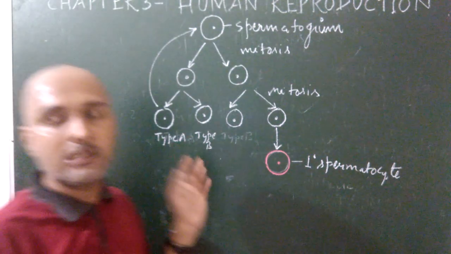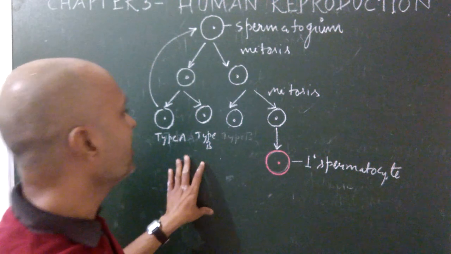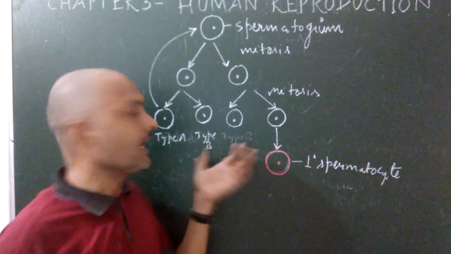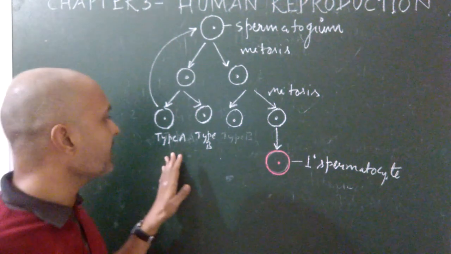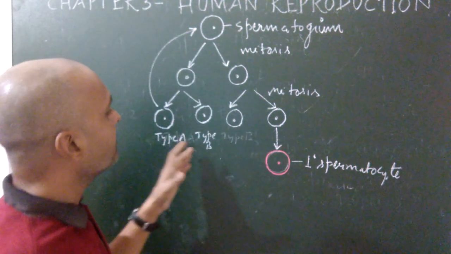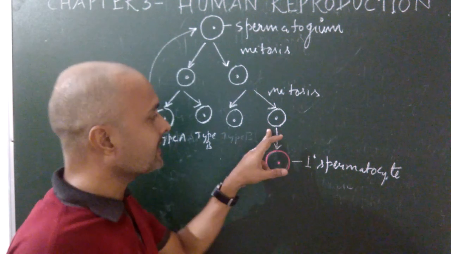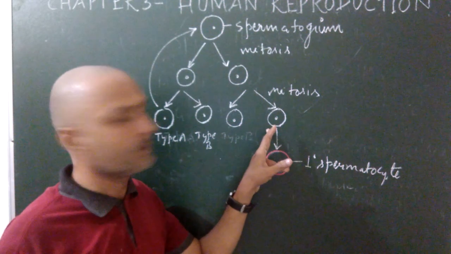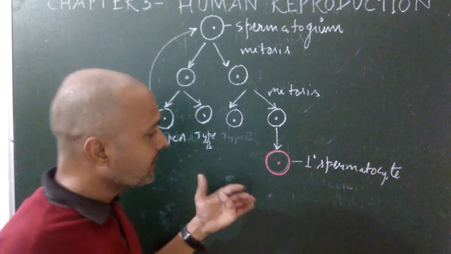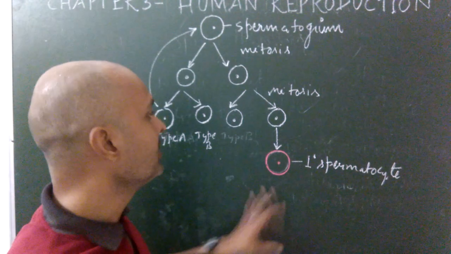Once again, during the multiplication phase, the spermatogonium increases its number and produces two types of cells, type A and type B. Type A acts as the stem cells and produces more spermatogonium, but type B acts as the precursor of the sperm. That means type B is involved in the next phase of spermatogenesis, that is the growth phase.